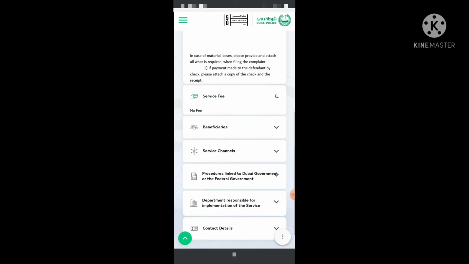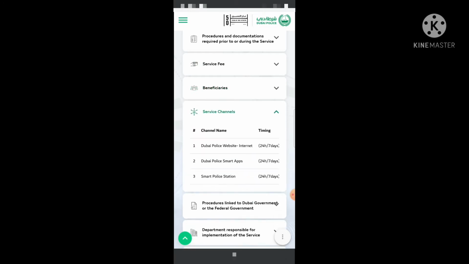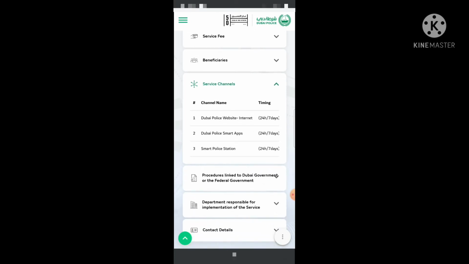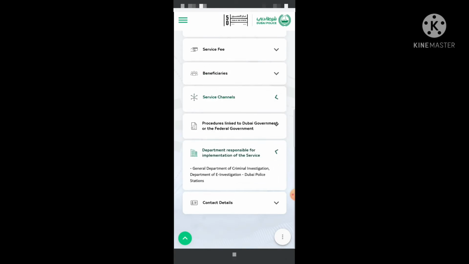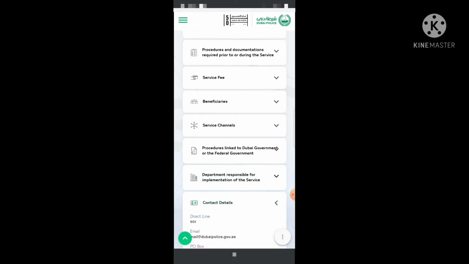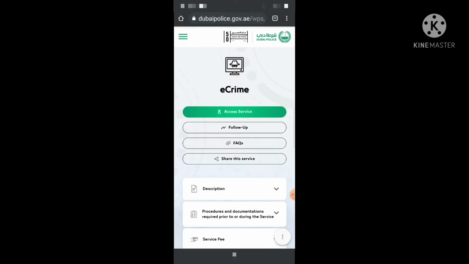Guys, this service is totally free. You have to check here: beneficiary, this is for the public, and the service channel is 7 days, internet, app, everything if you complain. And there are other things, if you want to check you can, it's not necessary. There are the contact details. So we will try to access this service.